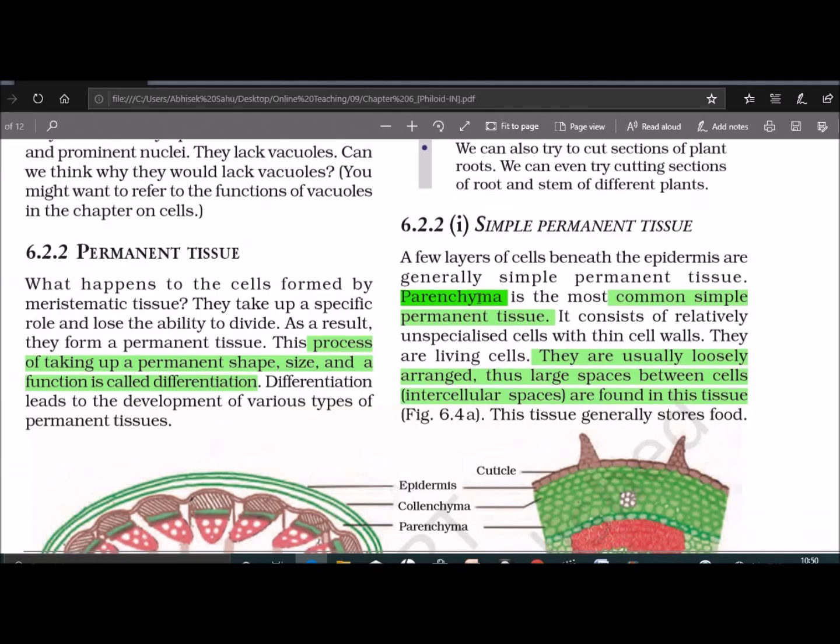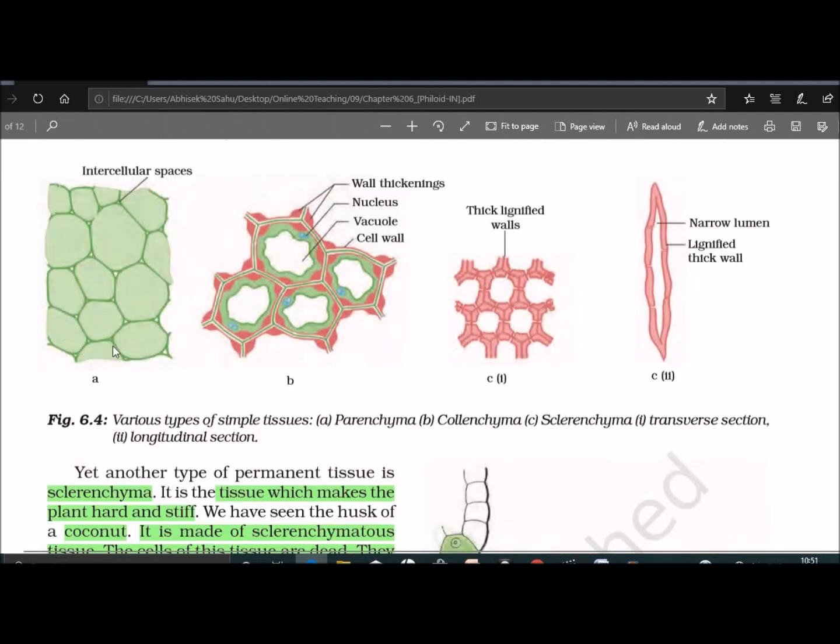So first we will discuss parenchyma. Parenchyma are the soft parts of the plant such as the cortex and the pith. This is the structure of a parenchyma, whose cells are thin-walled living cells, oval or round in shape, and contain a dense amount of cytoplasm, and they have a large amount of intercellular space, which means they possess a large central vacuole. So what are the functions of parenchyma?